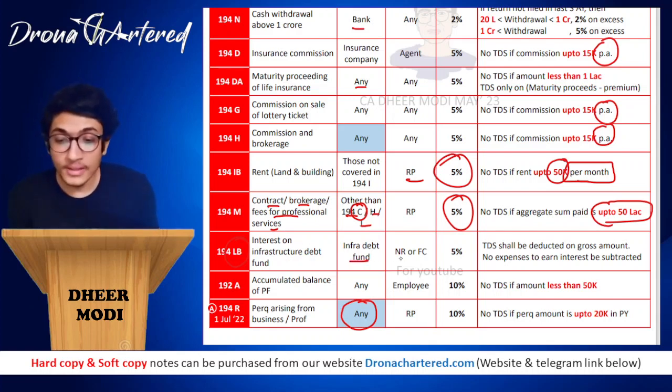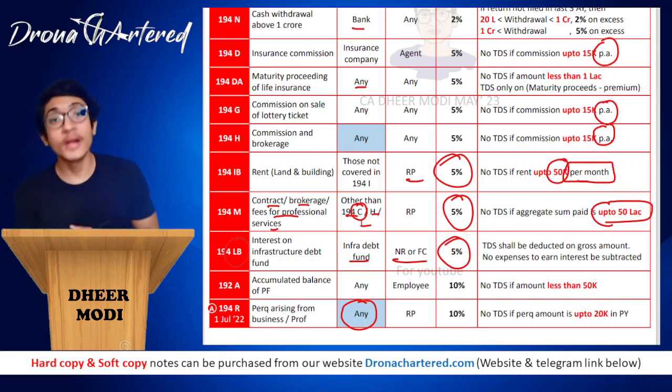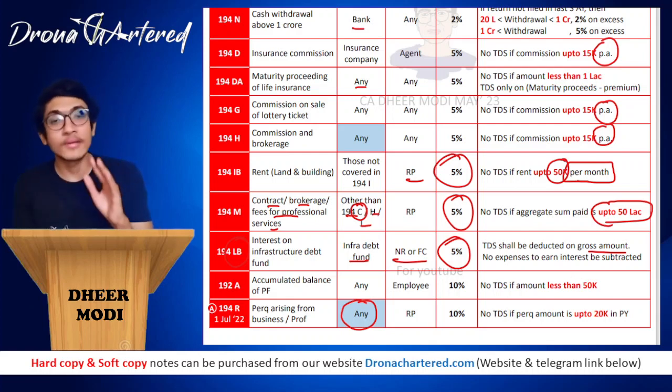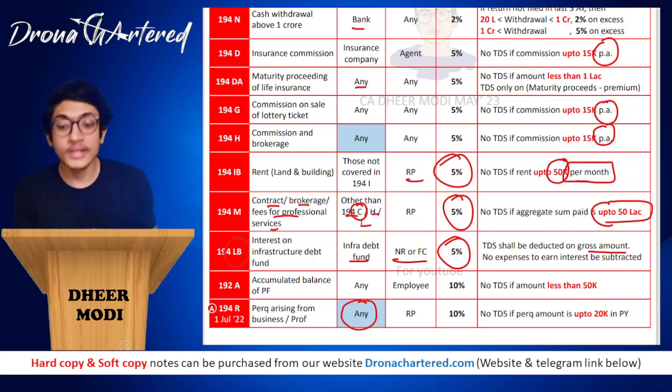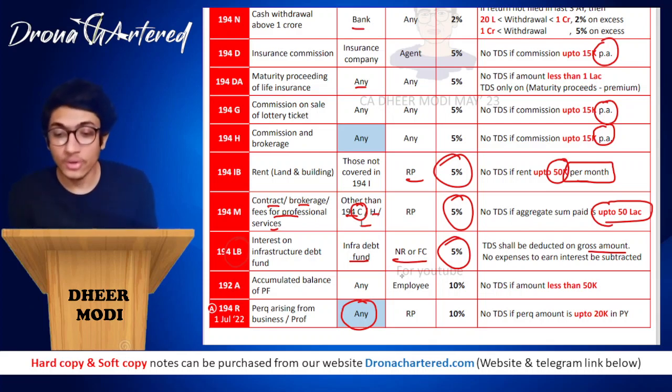If the infra debt fund pays any interest to your NR or FC, the rate will be 5%. Now what you have to remember, this 5% is not just 5%. You also have to add HEC at the rate of 4% because it is your NR or FC. TDS shall be deducted on the gross amount. No expense to earn interest is to be subtracted. Any expenses that you have incurred to earn this interest will not be subtracted. That is, no deductions, no subtractions will be allowed. Only and only it will be calculated on the entire interest component.